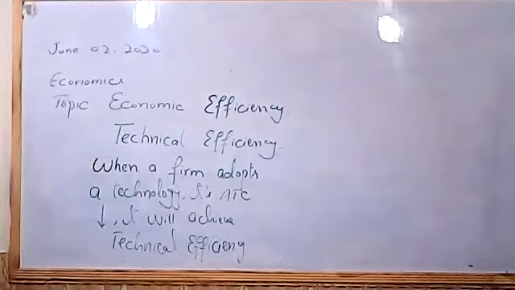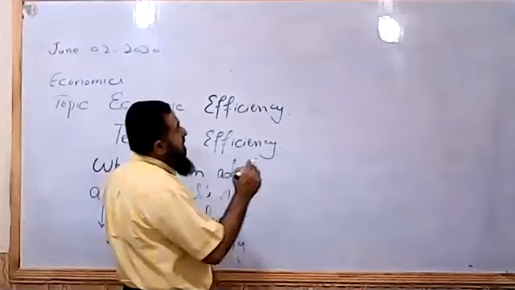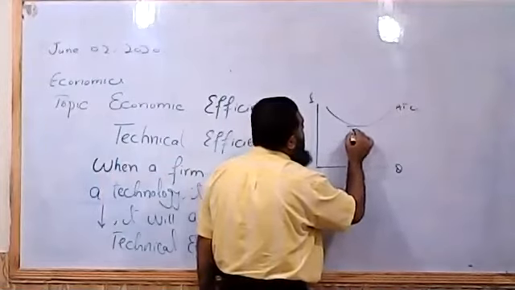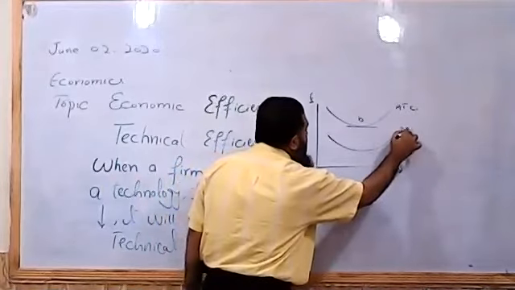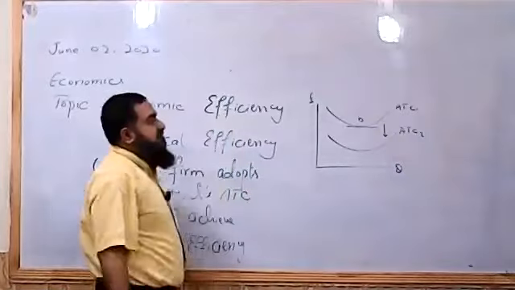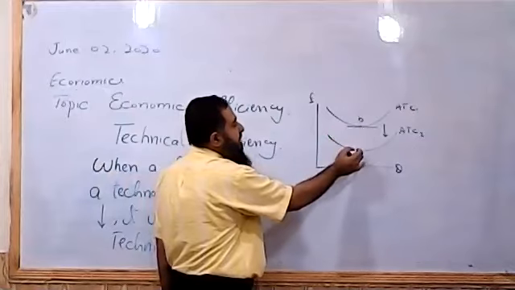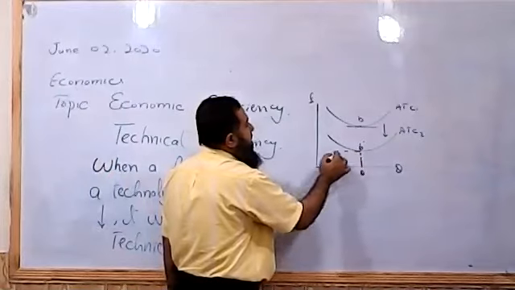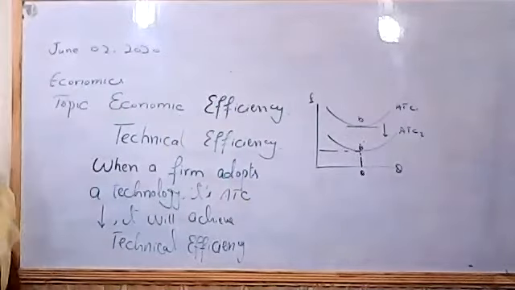So what we say, the firm will be achieving technical efficiency when it is adopting new technology, like due to a new technology. Previously, it was producing at this minimum point of the average cost. This is point B maybe. And now due to new technology, its average cost has shifted downward. So instead of producing along the previous average cost, now it is producing along the new average cost of production. So this is V bar.